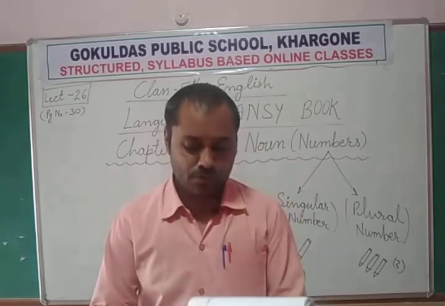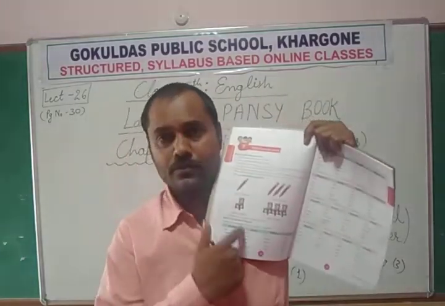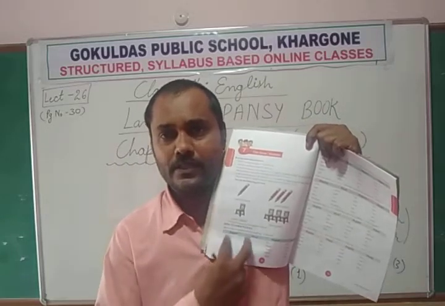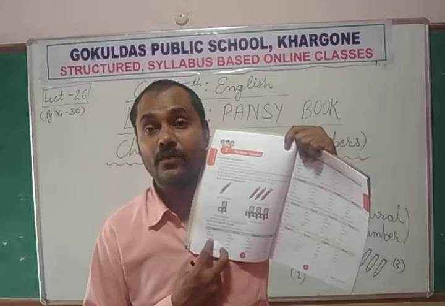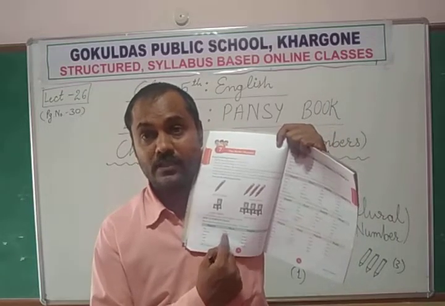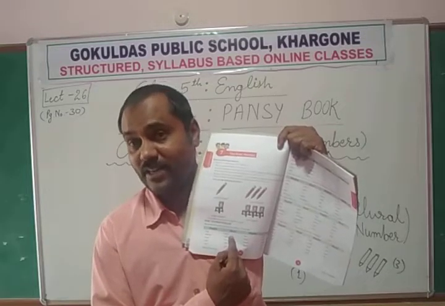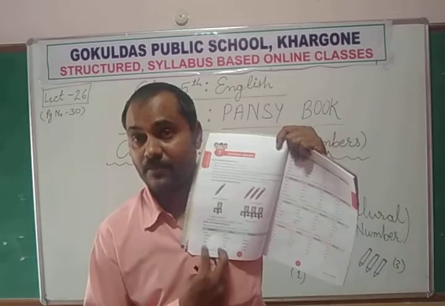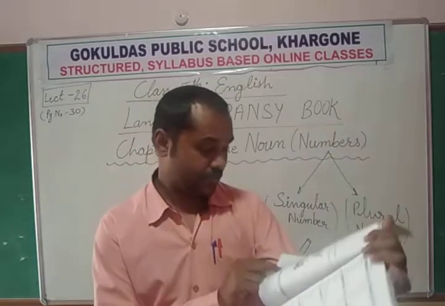So if you see, we have been given two columns in the table. One column stands for singular number noun. Now in the second column you see the singular number noun is converted into plural number noun. So we are going to study this table. Okay, so first we start from here.